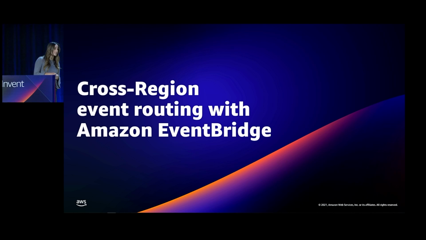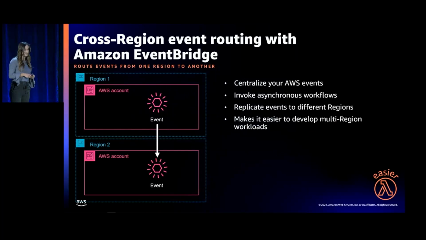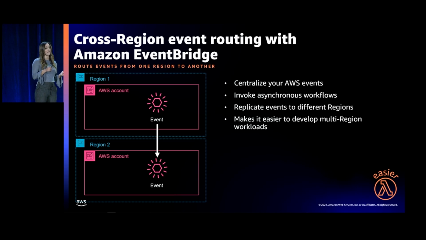All right, the first thing we'll talk about with EventBridge is cross-region event routing. Using EventBridge, you can now route events from any AWS region to another supported region. The benefits of this are that you can centralize your AWS events, you can invoke asynchronous workflows, and you can replicate events to different regions. Basically, we're just making it easier to develop multi-region workloads.